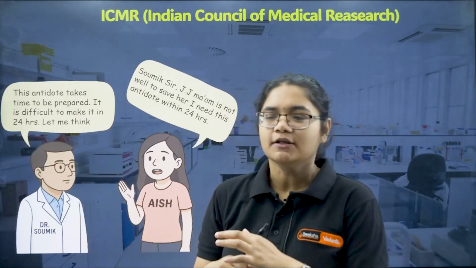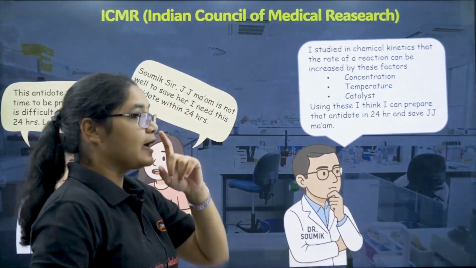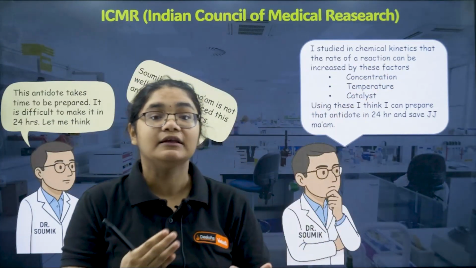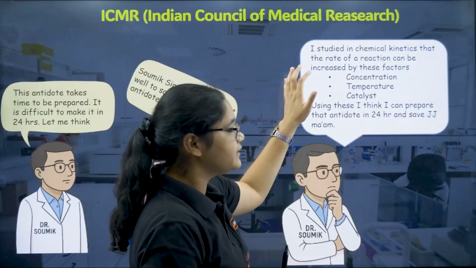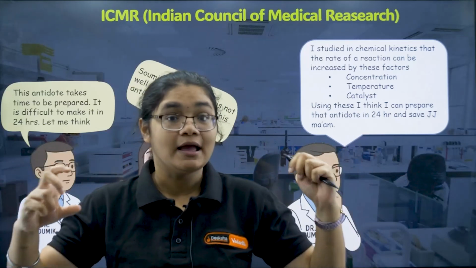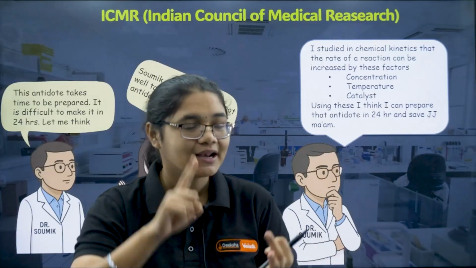Let me think. Now Somik sir has put in all his knowledge, all his talent, all his science, everything in his brain is moving around. Is this possible? Can we prepare this antidote within 24 hours and save JJ Mam? After thinking a lot, he says that he studied in chemical kinetics that the rate of the reaction can be increased by certain factors like concentration, temperature, catalyst. So the speed of the reaction is already there, but we can change the speed of the reaction by 3 factors: concentration, temperature and catalyst.